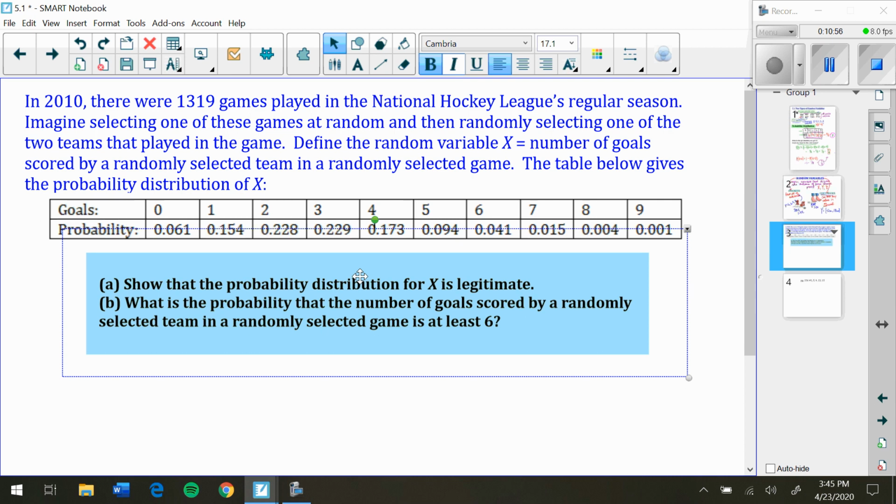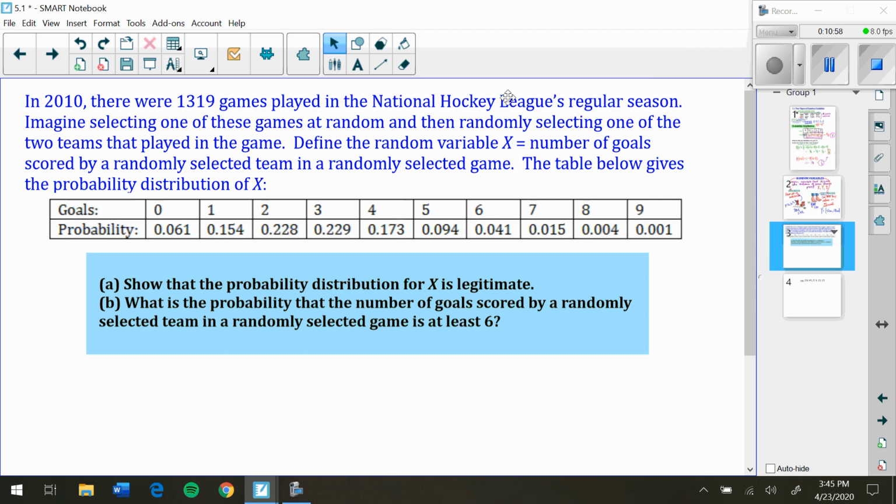Imagine selecting one of these games at random and then, of that game, randomly selecting one of the two teams. Define the random variable x to be the number of goals scored by a randomly selected team. The table below gives the probability distribution of x. A says, show that the probability distribution is legitimate, and B says, what is the probability that the number of goals scored is at least 6?